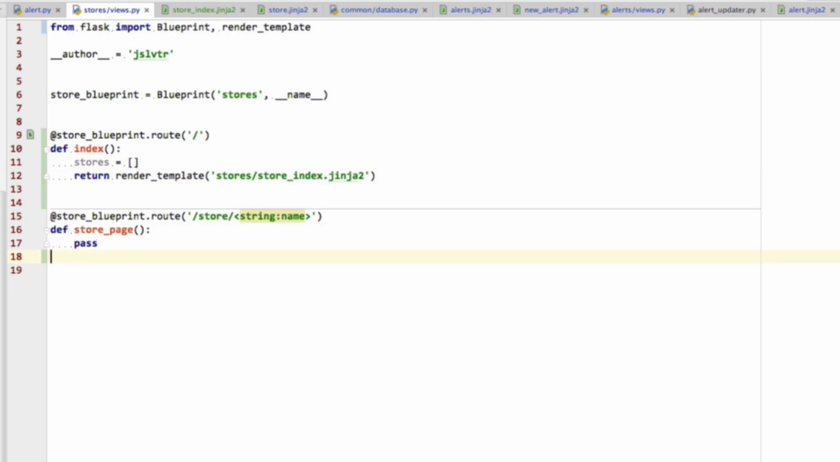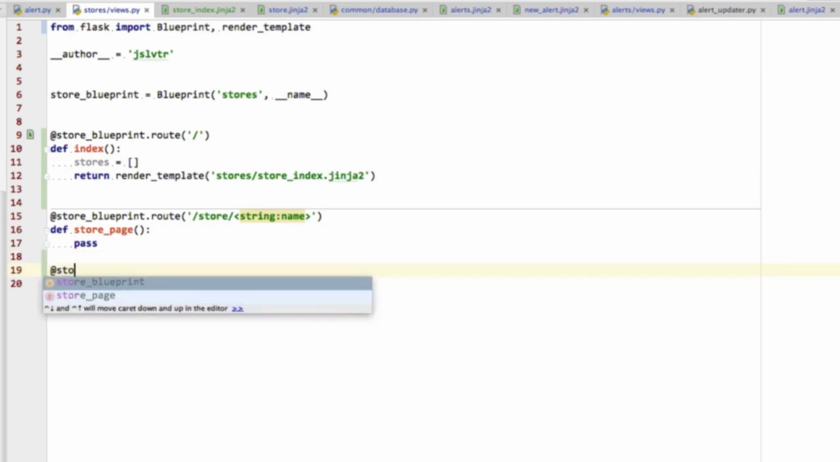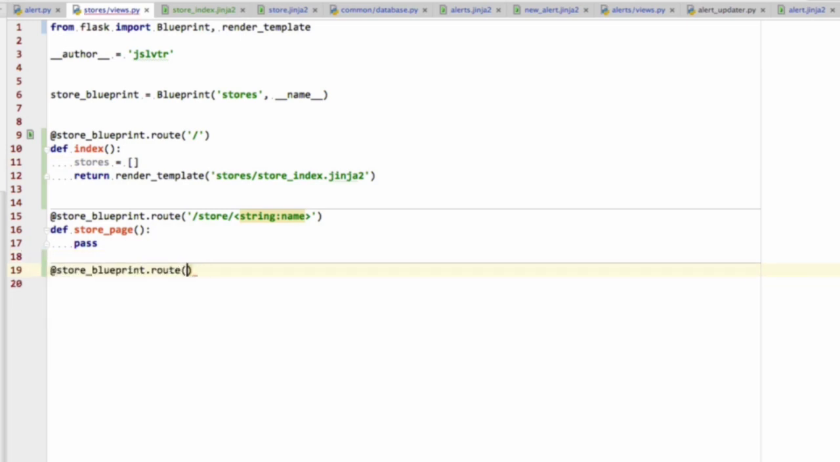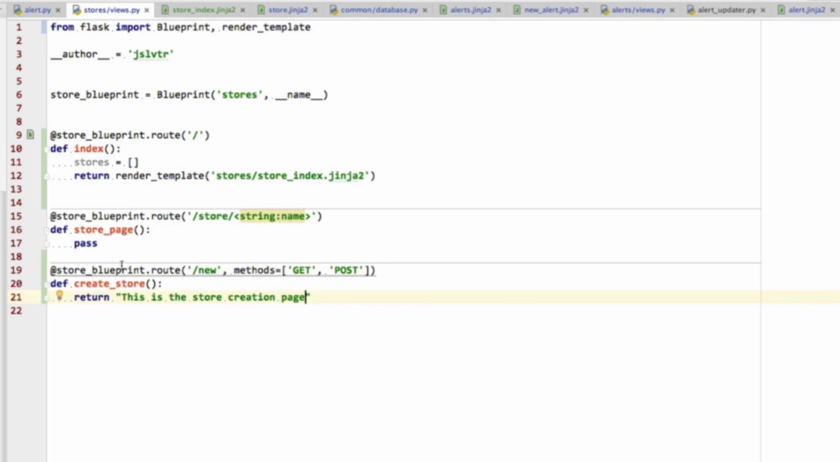So let's add that in. At store blueprint.root, the new methods are going to be get and post. And we know this, we've done this for the alerts, for example. And then there's going to be create store. And this is going to return the store creation page for now, so that we can click on it and add something new.